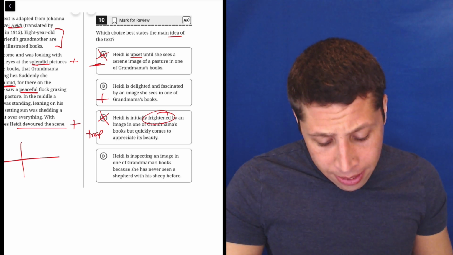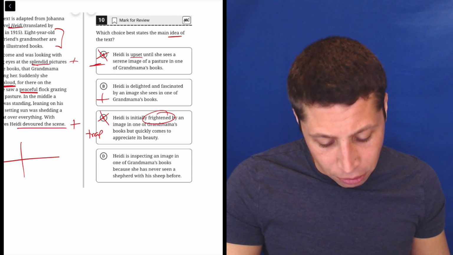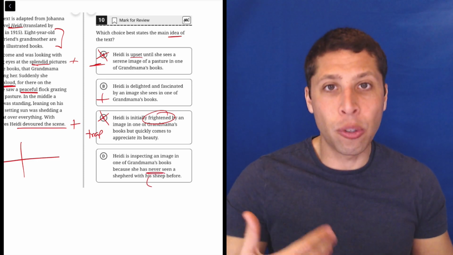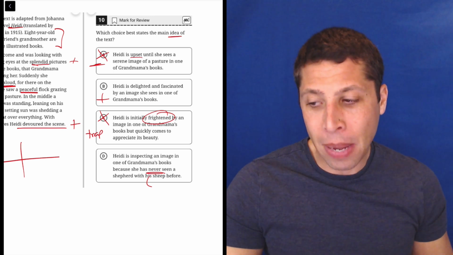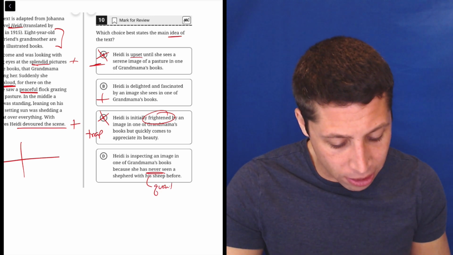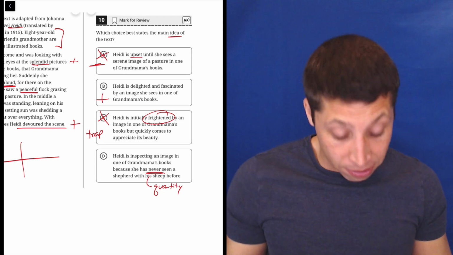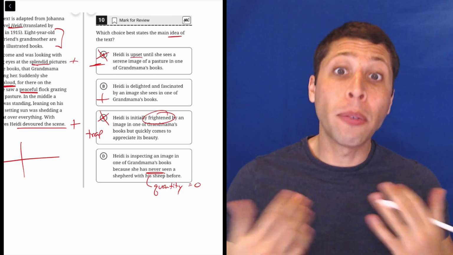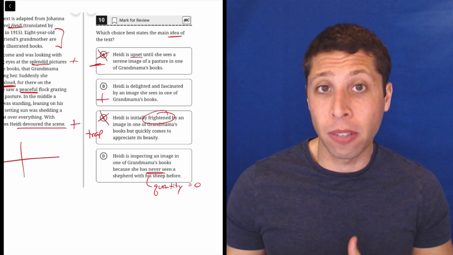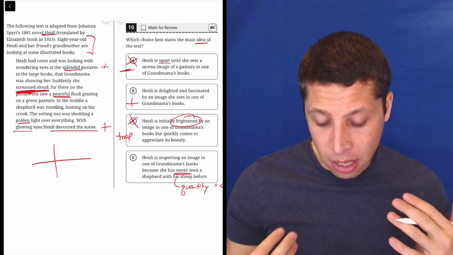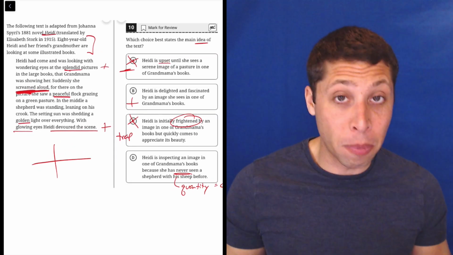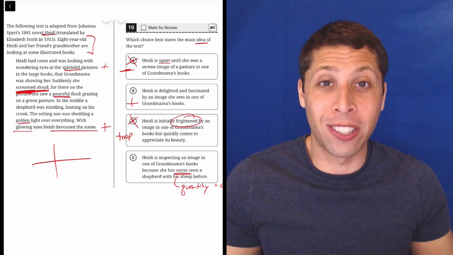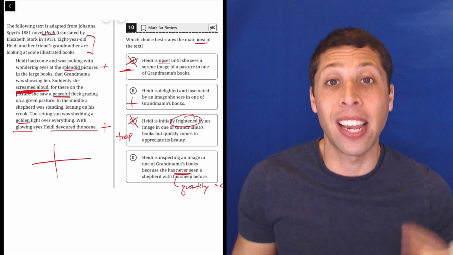Let's look at D. Heidi's inspecting an image in one of Grandmama's books because she has never seen a shepherd with his sheep hook before. This is very strong. Basically, when we get these words that are very absolute, in my mind, this is almost like a quantity word because never means zero, right? Never is zero. And so that's a quantity, or the lack of a quantity. And so whenever we see those in answer choices, we have to be careful because that needs to be justified. So do we have any evidence that she's never seen a shepherd with his sheep before? No. Maybe if she hadn't, then that's explaining why she's excited, but we're not allowed to make that assumption. The passage has to say it. This is a big claim.